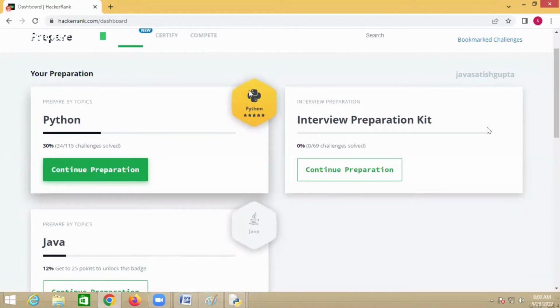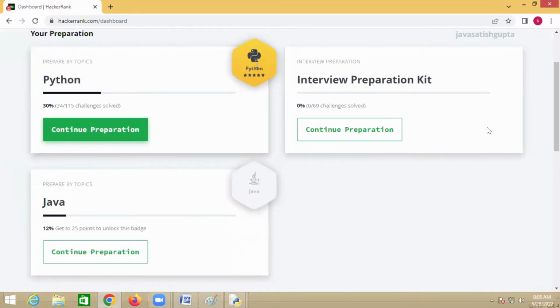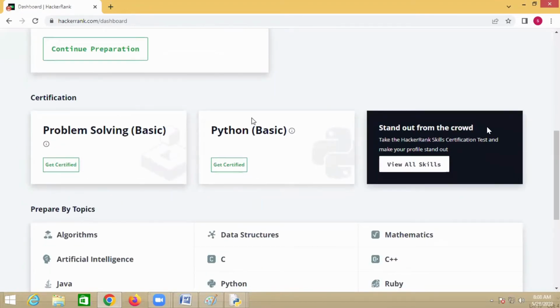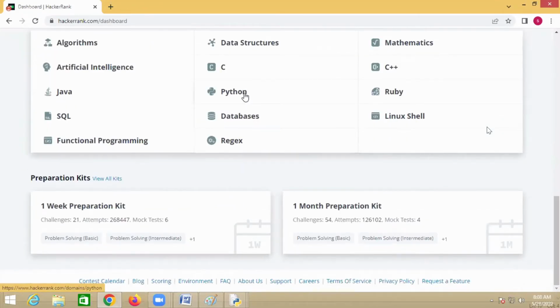Okay, see here, I got 5 stars with a yellow badge. This is the yellow badge, right? With 5 stars, but I have not done some of the things because I'm not getting time. Maybe I may solve some more problems so that I can get more stars. Anyway, let's go to Python here.